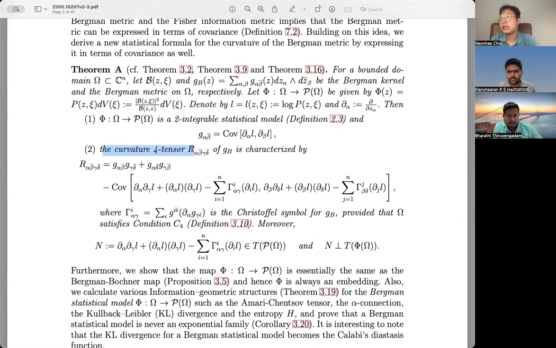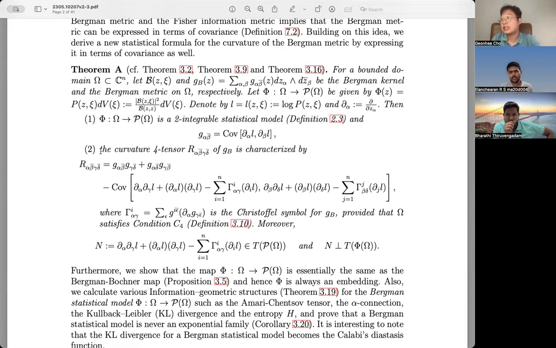Another interesting result is the curvature tensor with respect to the Bergman metric. If you look at this form of the curvature tensor, this is the exact form of constant holomorphic sectional curvature up to here. So if the Riemann curvature tensor is written in this form, this characterizes constant holomorphic sectional curvature. In general there is an additional term, because the holomorphic sectional curvature is not constant, and the additional term is described in terms of the covariance, a purely statistical quantity.